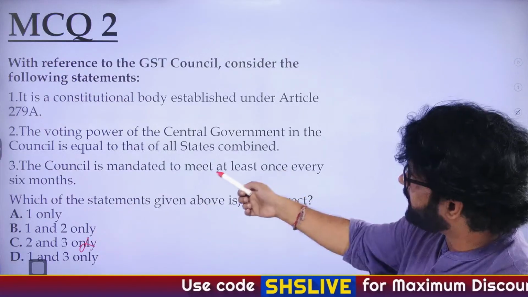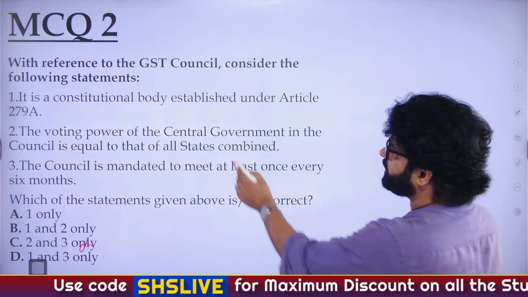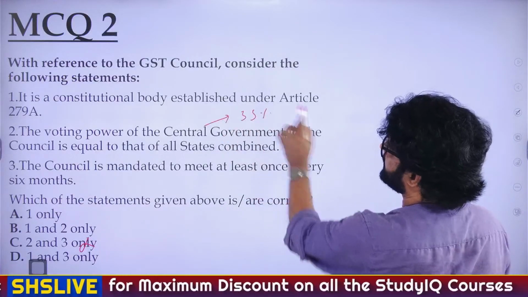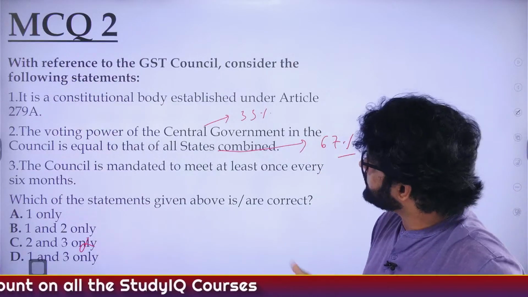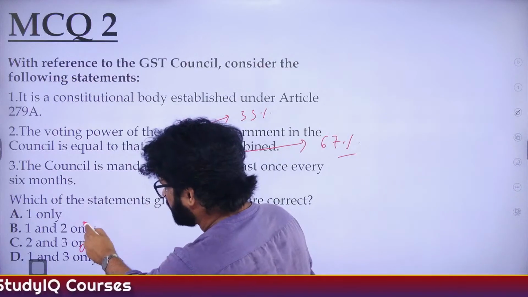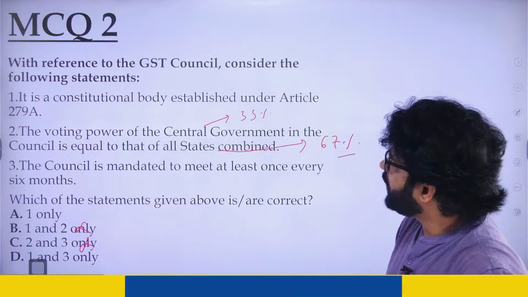Voting power of central government equal to that of states. Central government voting power is 33%. That's what we were discussing. States combined have 67%, you know. So second statement is wrong. If second is wrong, you're left with A and D. You have to check the third one.